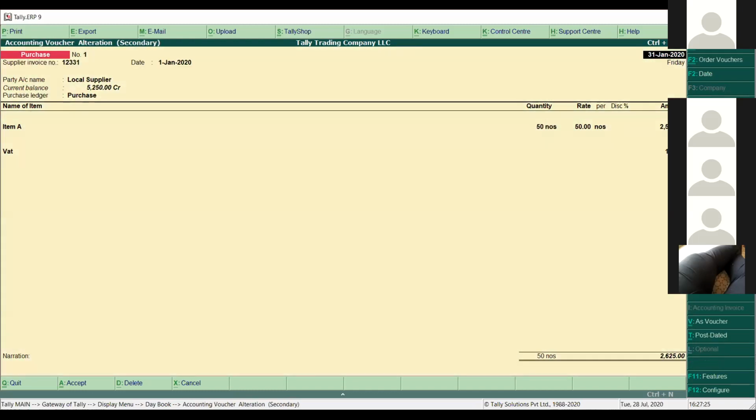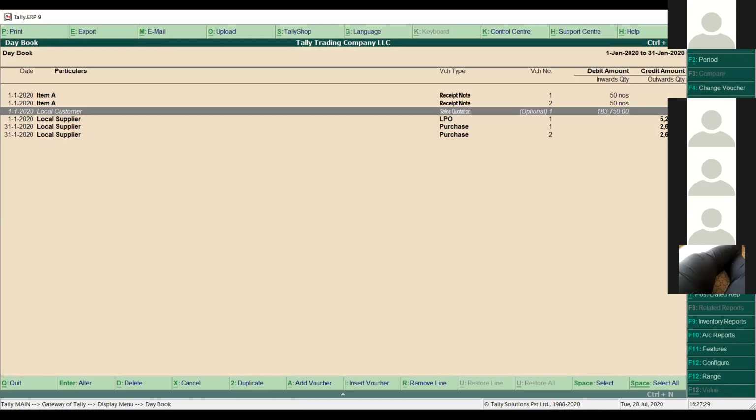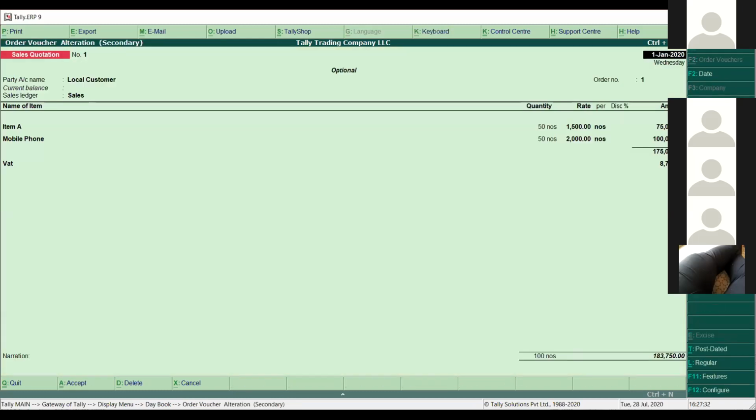So we can choose a voucher, last prepaid voucher if you want. In my case, I will go back to sale quotation. If I want to print the sale quotation in Tally, how can we print it from here? After preparing the voucher, I'll click Alt P, or I can simply click on the print button here.